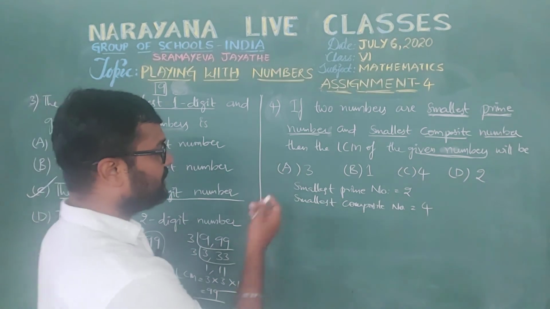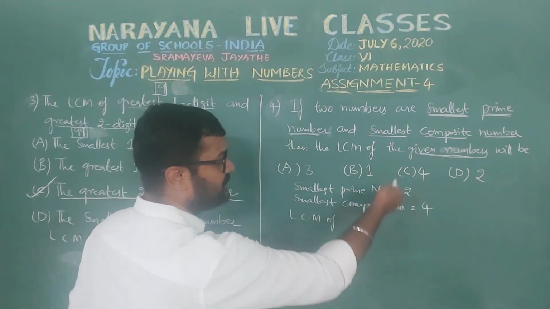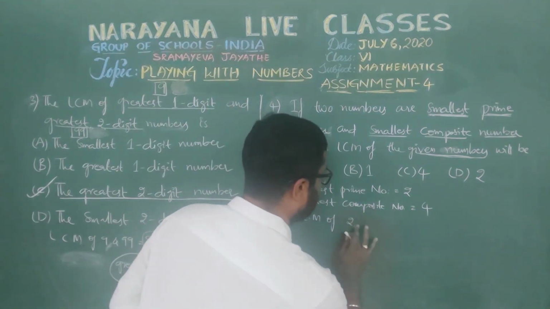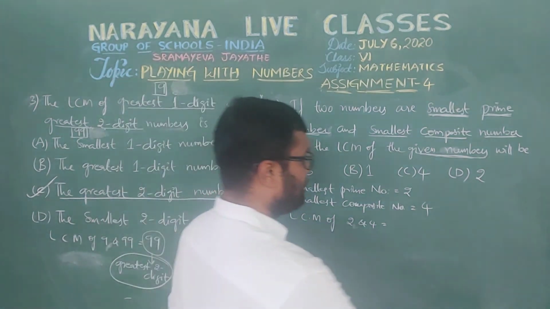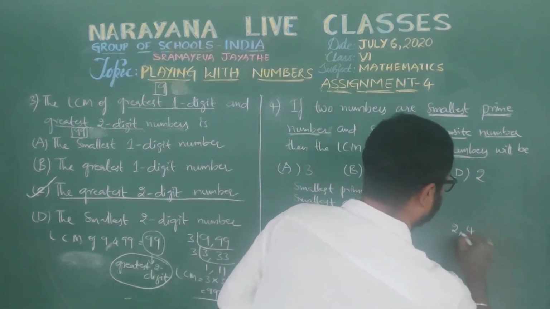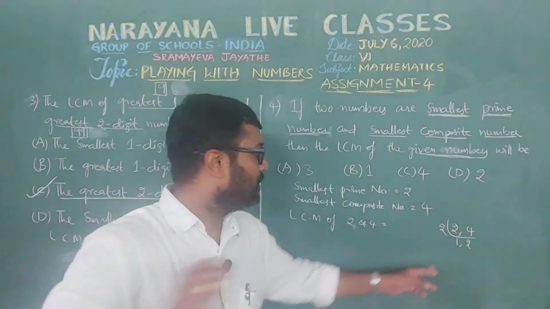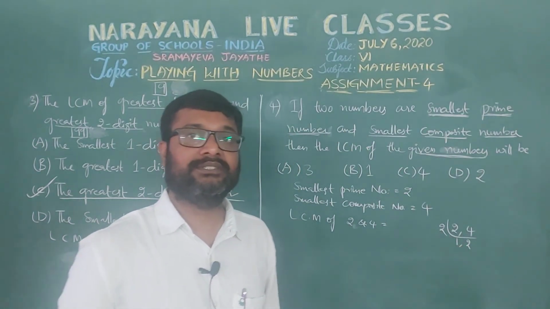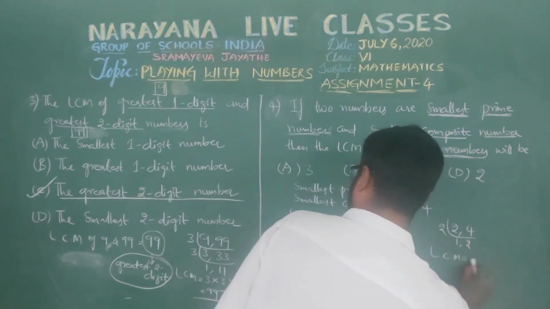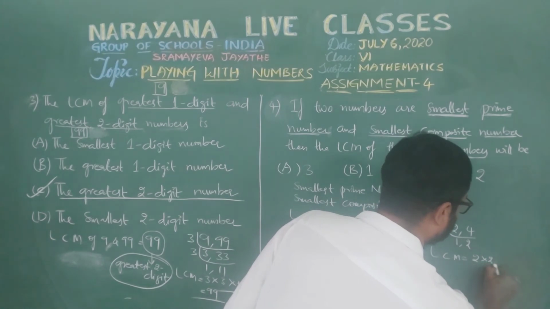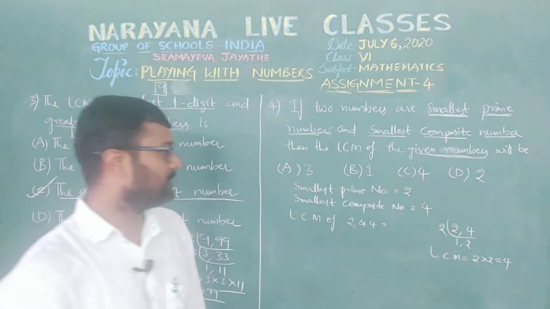Next we need to find the LCM, least common multiple, of these two numbers, 2 and 4. So let's do the LCM by the division method. 2, 4: 2 1s are 2, 2 2s are 4, isn't it? 2 is a prime number, so we can write the LCM as 2 into 2, which is nothing but 4.